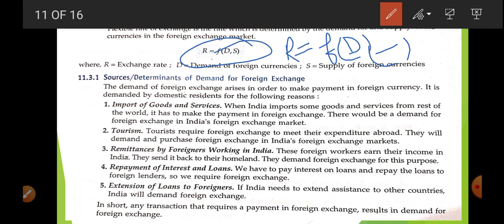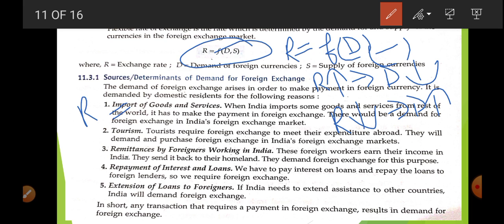Okay, if the foreign exchange rate is high, then your demand will be low. If the foreign exchange rate is low, then your demand will be high. Okay, individually, if I write supply, foreign exchange rate is the function of supply. There we find a positive relation, that is, if the foreign exchange rate is high, it means supply will be high. If the foreign exchange rate is low, it means supply will be low. So that we are going to discuss here.